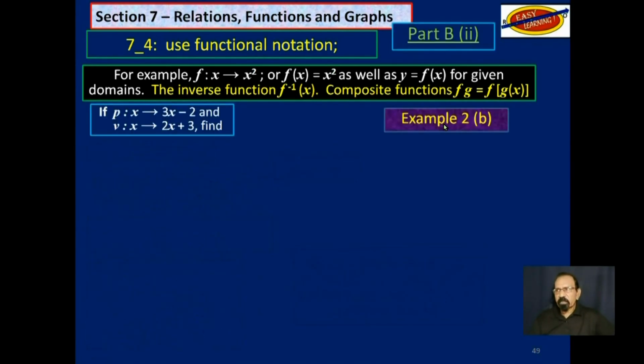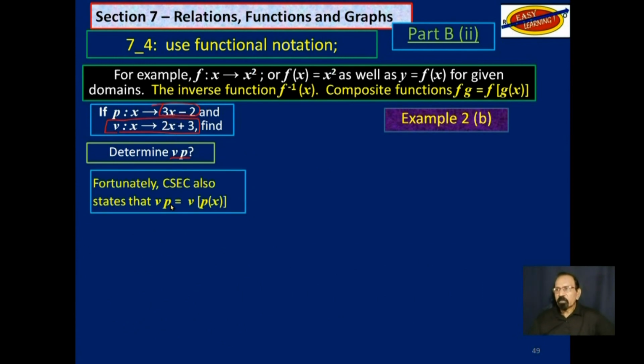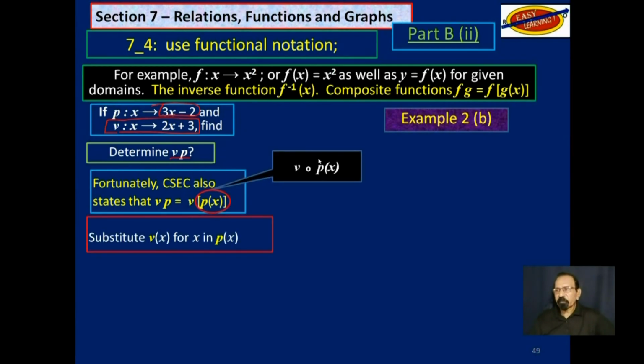And let's reverse that. Just now we were finding pv. Now we want to determine vp. So now v is the main relationship, and we will substitute the p value for x. So now we're finding v of p of x.